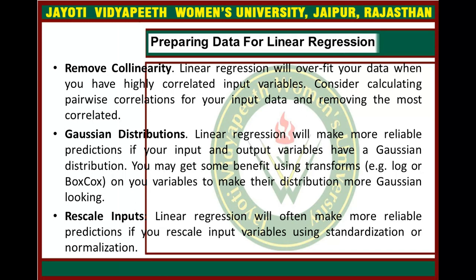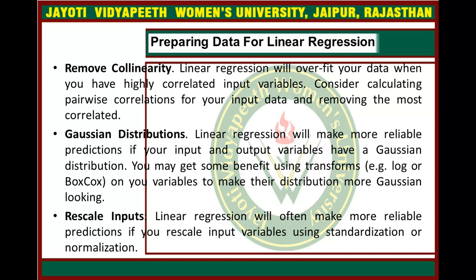Linear regression will make more reliable predictions if your input and output variables have a Gaussian distribution. You may get some benefit using transforms like log or Box-Cox on your variables to make their distributions look more Gaussian.